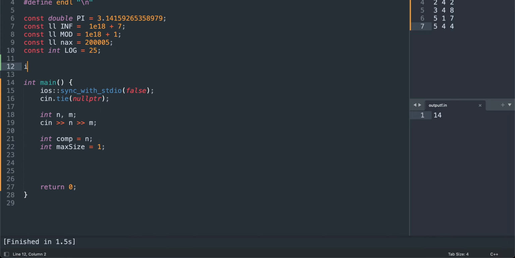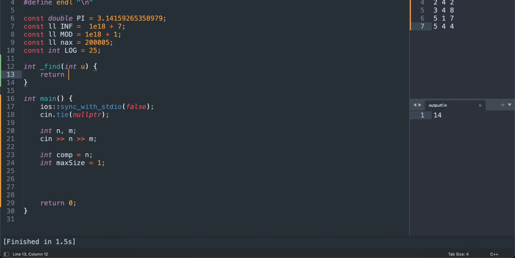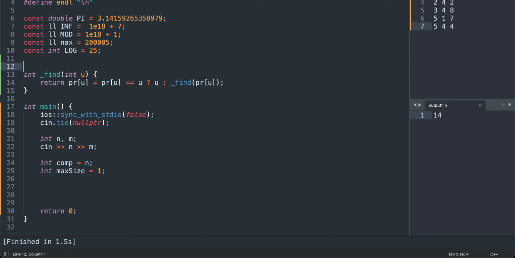We need to find the parent of node u. We return u if the parent of u is u itself, otherwise we make the recursive call to find the parent of u. We need the parent vector.